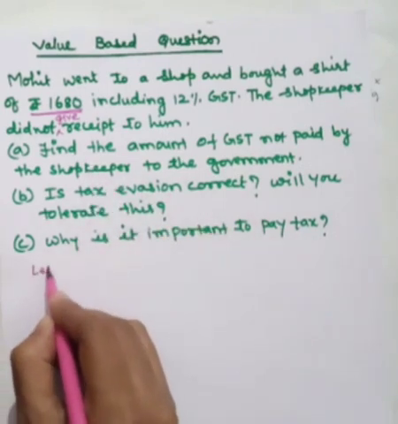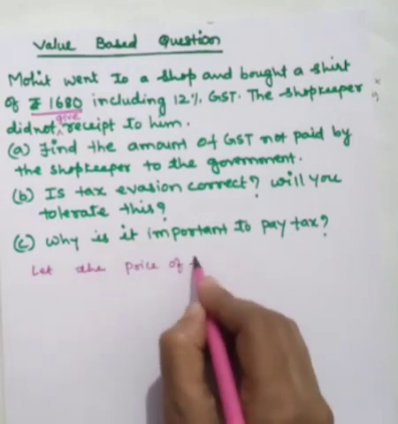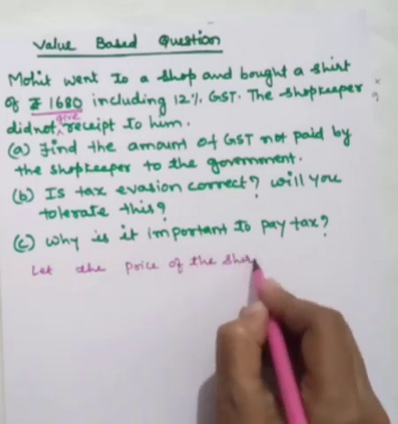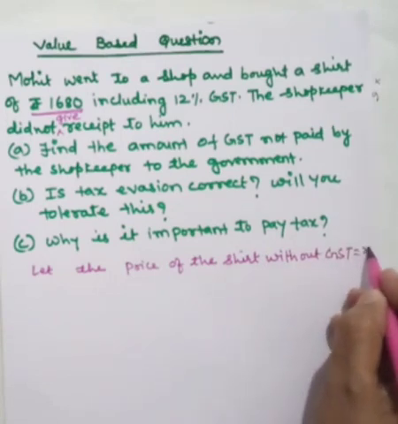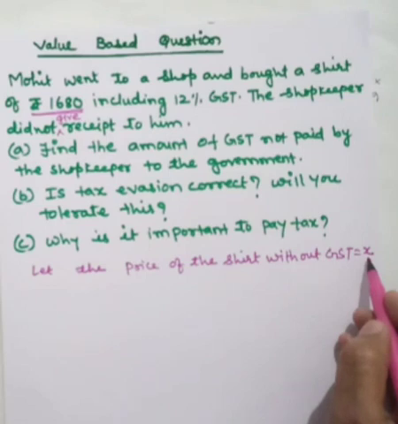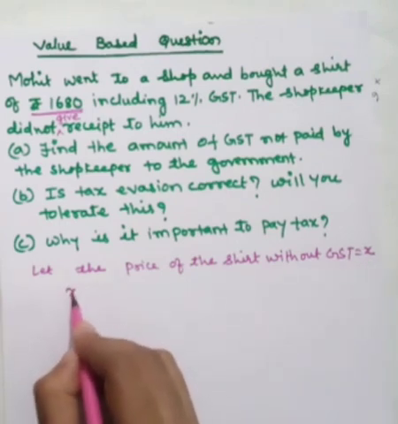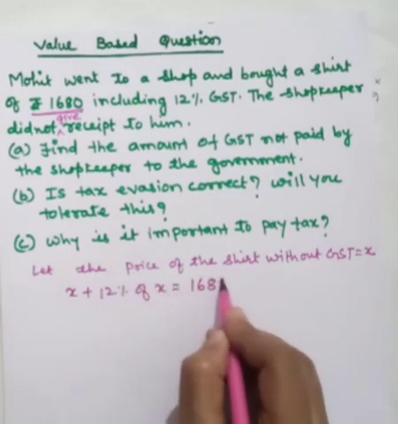See, let the price of the shirt without GST be equal to X. Now, if X is the price of the shirt without GST, then X plus 12% of X must give you 1680, isn't it?